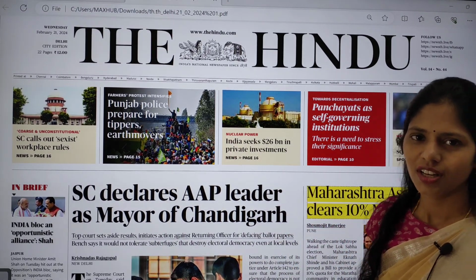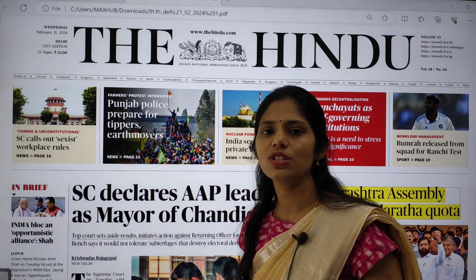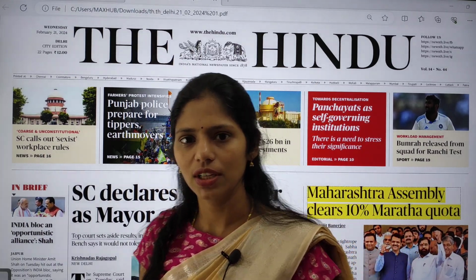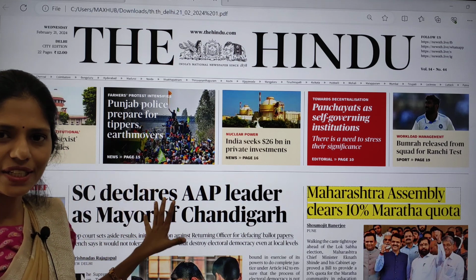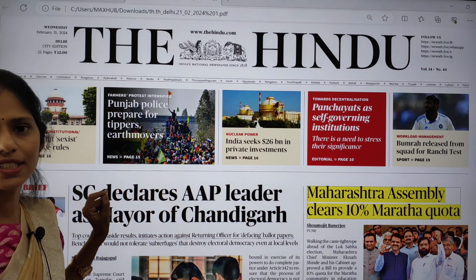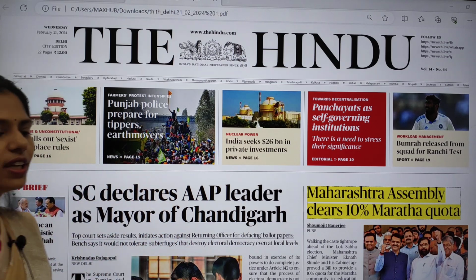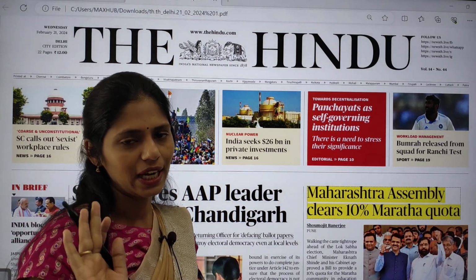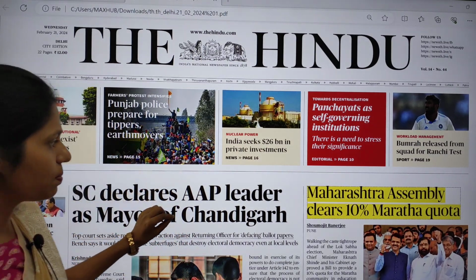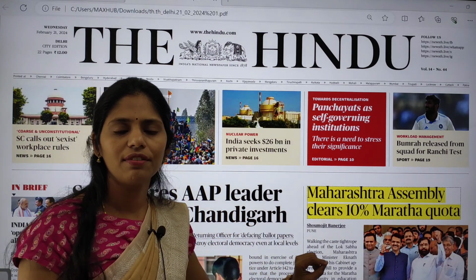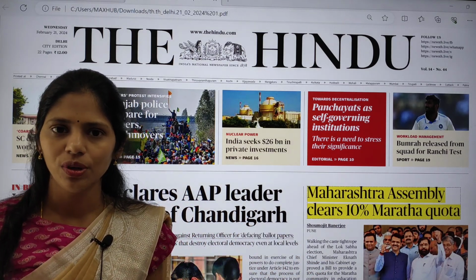Today in this session, we are going to see current affairs of 21st February 2024. So first we are going to take Hindu PDF and here I am taking Delhi edition. Whatever the edition that you have, you can go through that edition. There will be no problem. And we are going to pick out the articles which are relevant from our examination point of view.